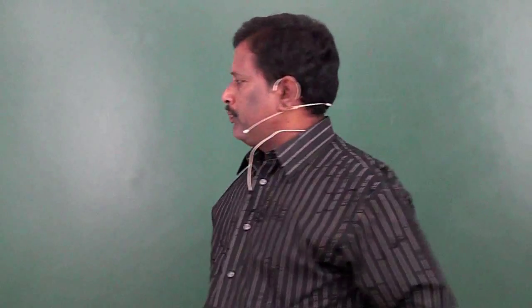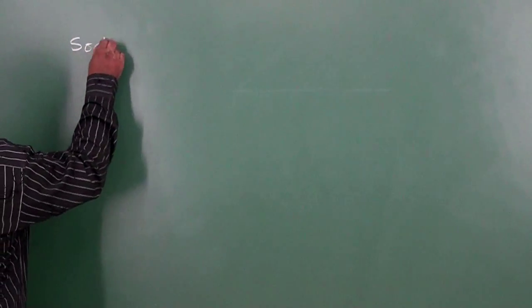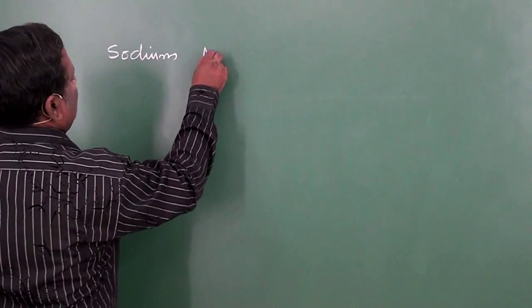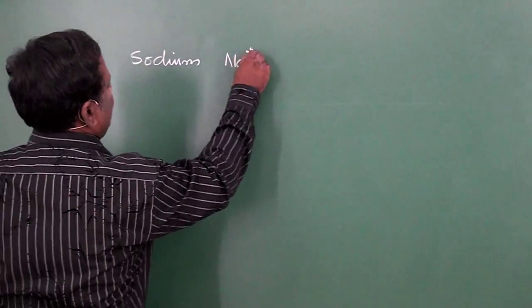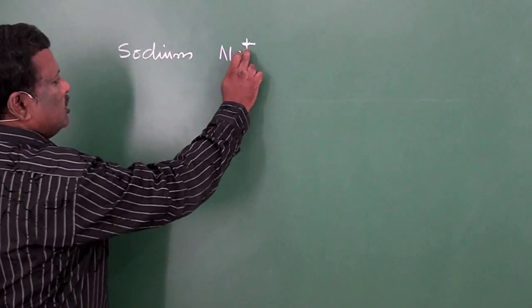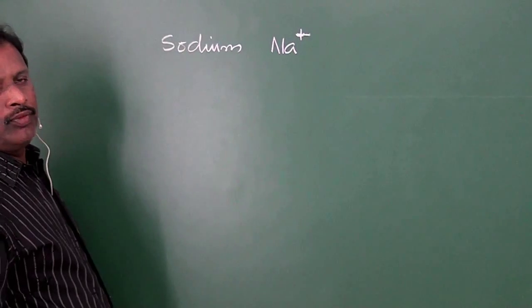For example, sodium ion. The formula is Na plus. So, the number of positive charges is 1. So, its valency is 1.